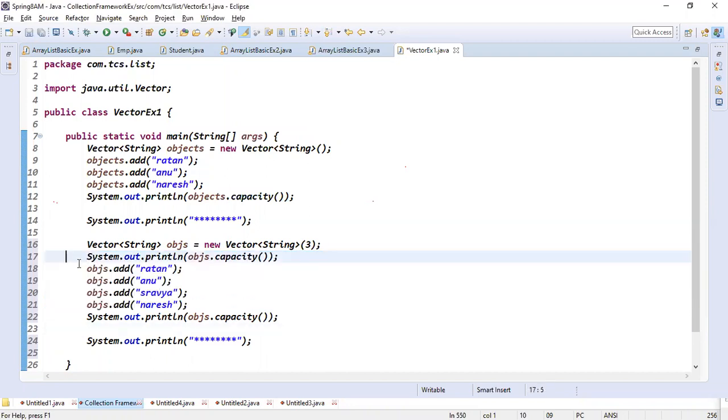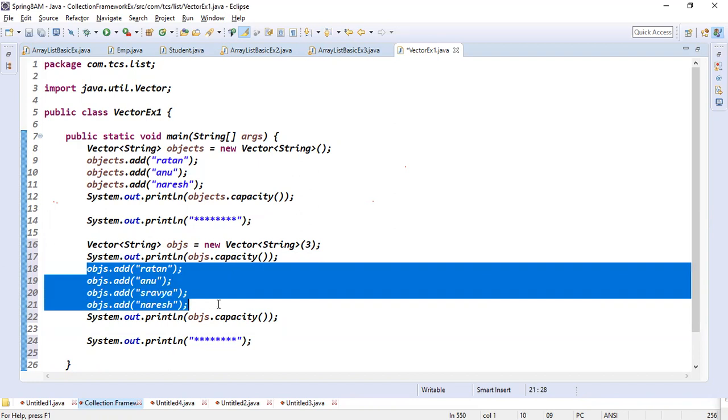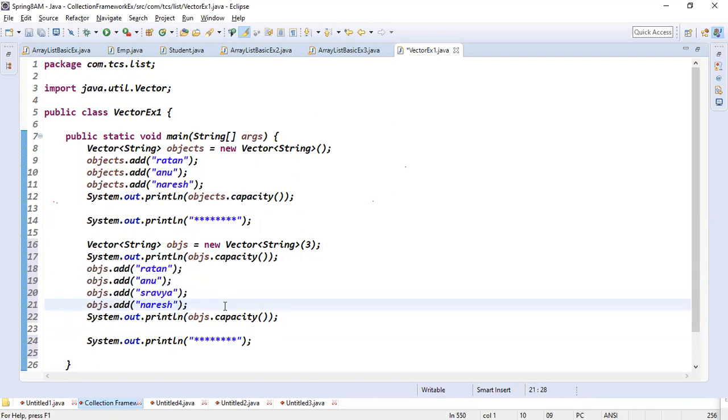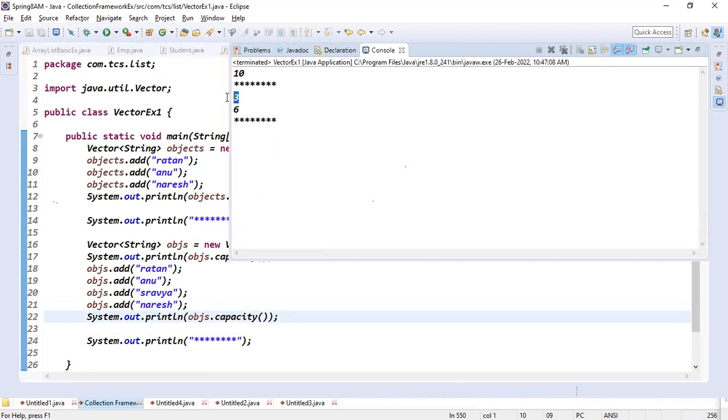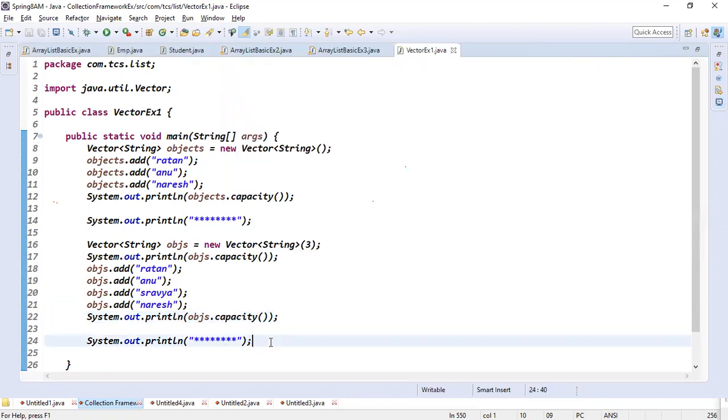If I'm inserting 4 elements, then what happens here? Capacity doubles, right? It means 3 becomes how much now? 3 becomes 6, right? Exactly. Guys, see, initial capacity is 3, then it becomes 6. Yes or no? Because there is a second constructor, guys, the initial capacity constructor.